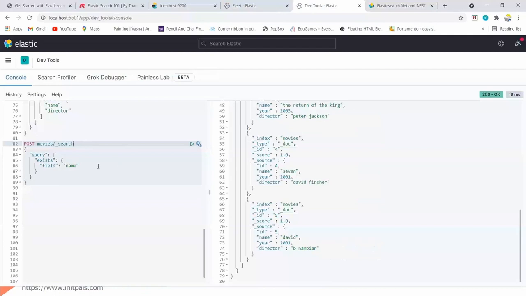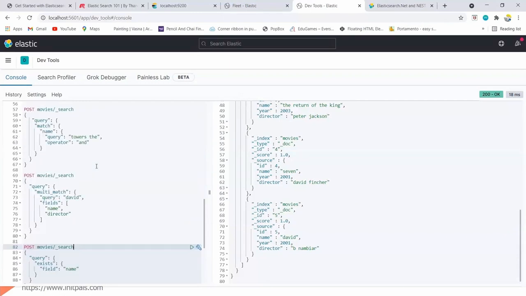I used Kibana only for demonstration purposes. In real time, we won't be using Dev Tools. Dev Tools is only for developers. For example, if I want to explore, run a few queries against the data, or try some sample data, then I can use Kibana. But in real time, we won't be using it.